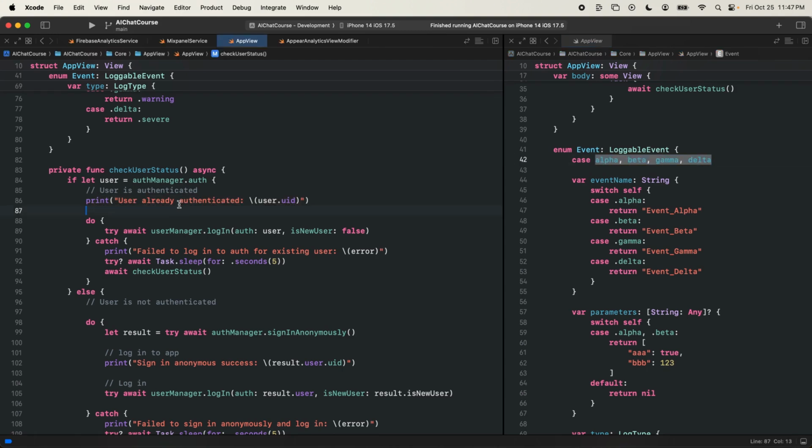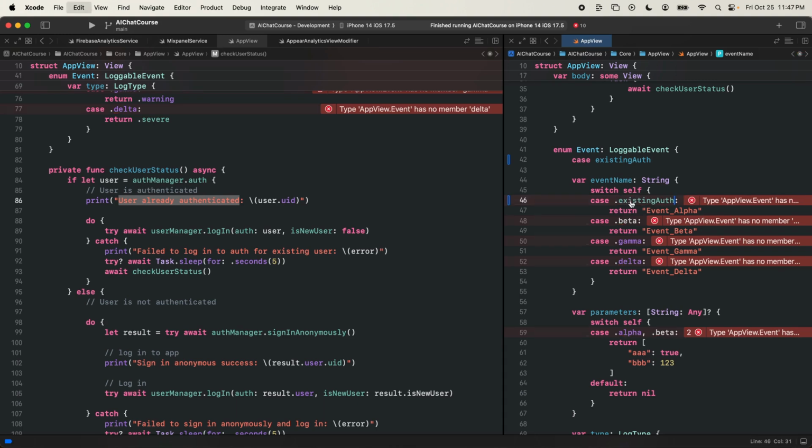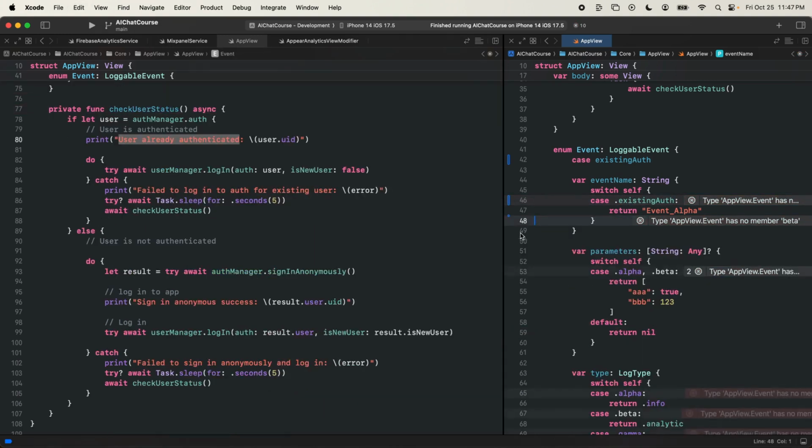The first case we're going to do here is a user already authenticated. I'll call this existing auth, user already existed. I'll add in a case here for the name.